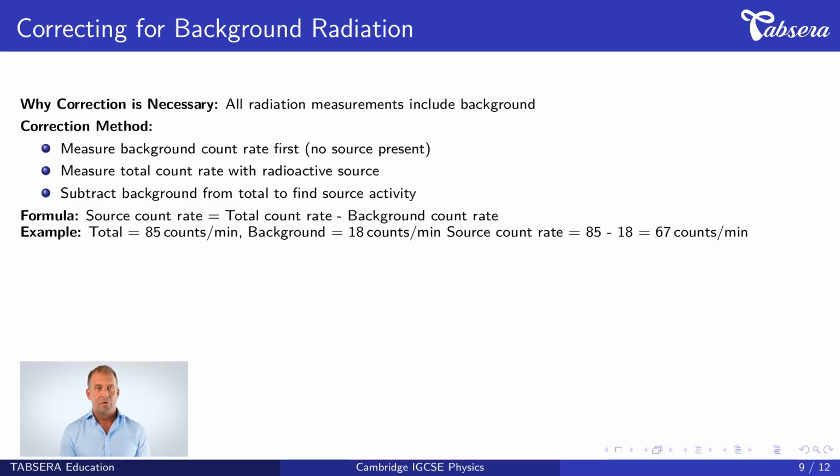Second, measure the total count rate with your radioactive source in position. Third, subtract the background count rate from the total count rate to find the true source activity. The formula is source count rate equals total count rate minus background count rate. For example, if the total reading is 85 counts per minute and background is 18 counts per minute, then the source count rate equals 85 minus 18, which equals 67 counts per minute. This represents the actual radiation from your source alone.